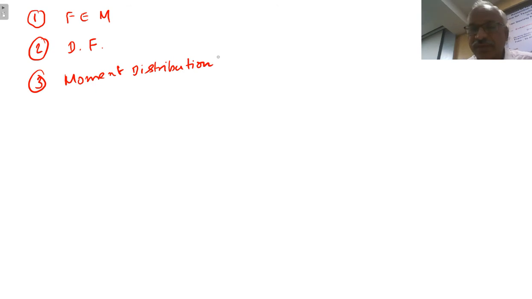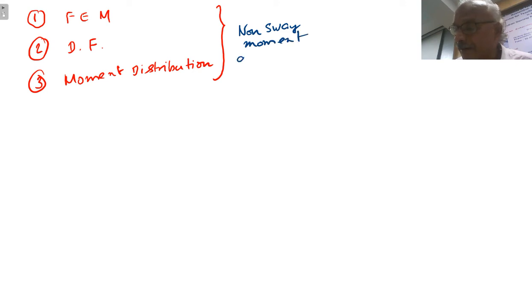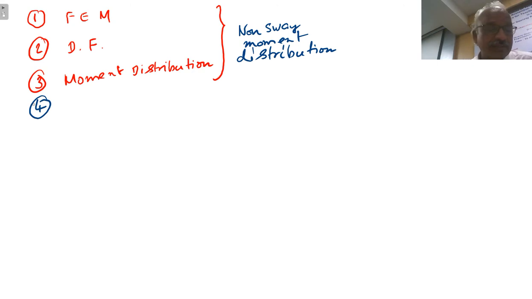Assuming that there is no side sway, this is non-sway moment distribution. So as we have done earlier, we have to do these steps. The fourth step is we have to do the shear force calculations.